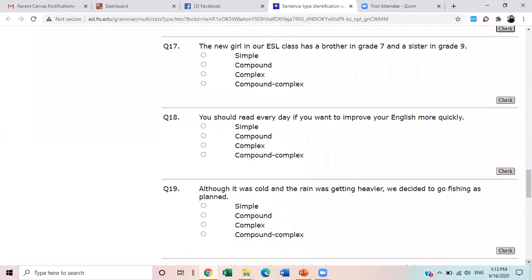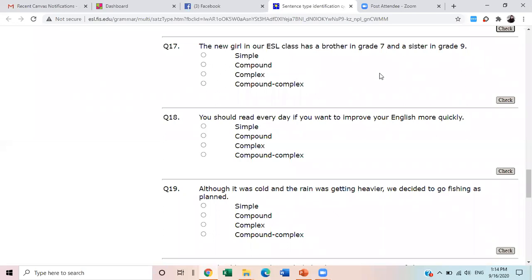Okay, the new girl in our ESL class, so ESL class means English as a secondary language, has a brother in grade 7 and a sister in grade 9. Simple sentence, ma'am. Compound. The new girl is one subject, in our ESL class, has one verb, has a brother in grade 7 and a sister in grade 9. One verb, one subject, and the rest of the information.